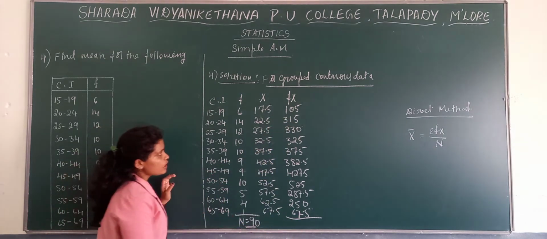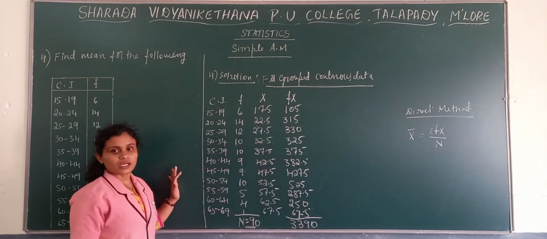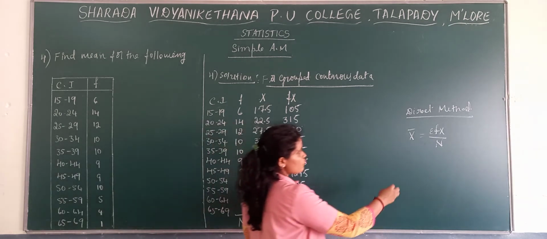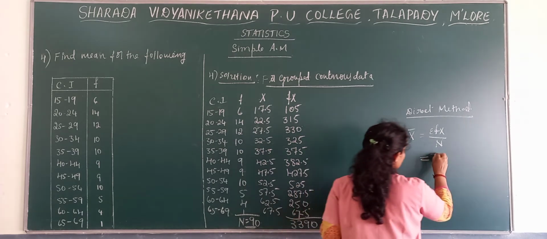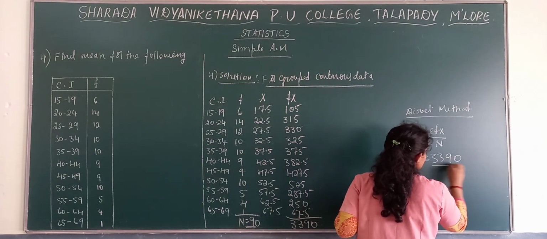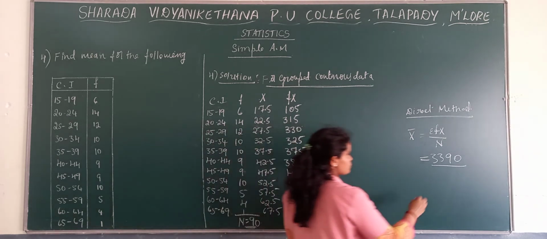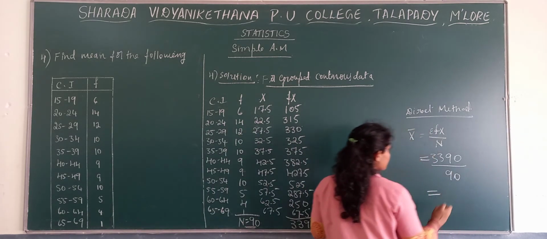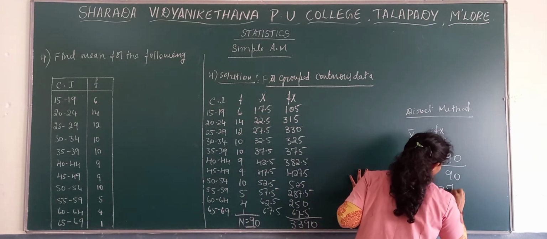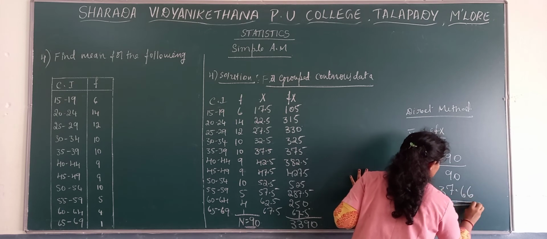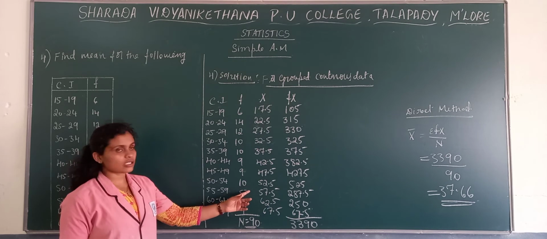When we make the total, here we get 3390. Now apply it into the formula, sigma fx by n. Sigma fx is 3390, and n is 90 here. When we divide it, we get there 37.66.